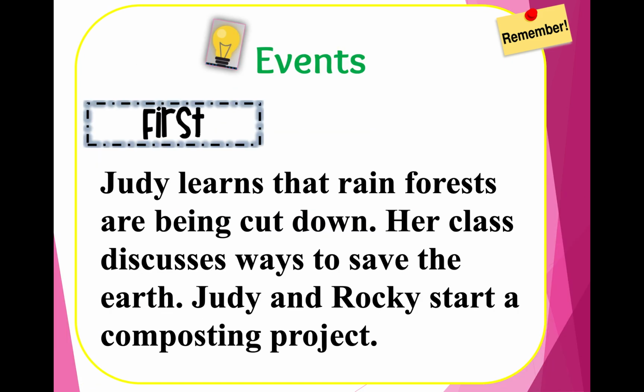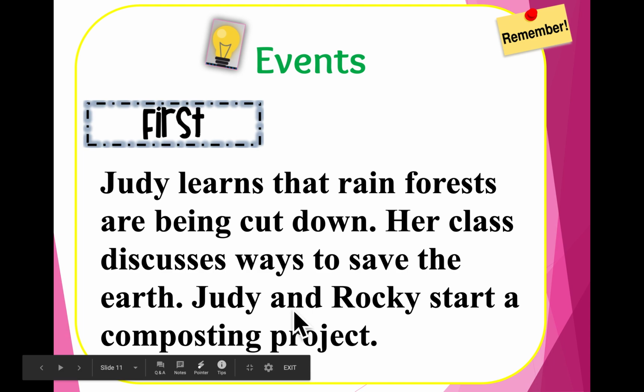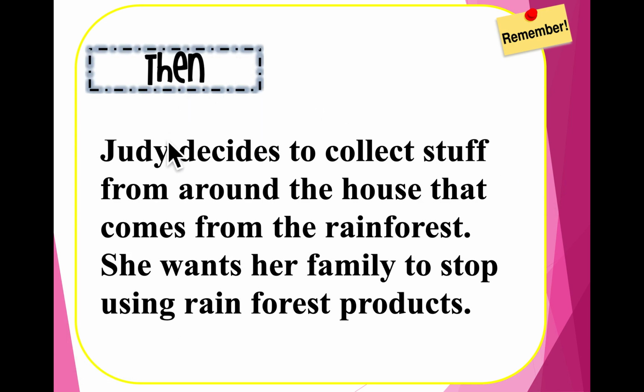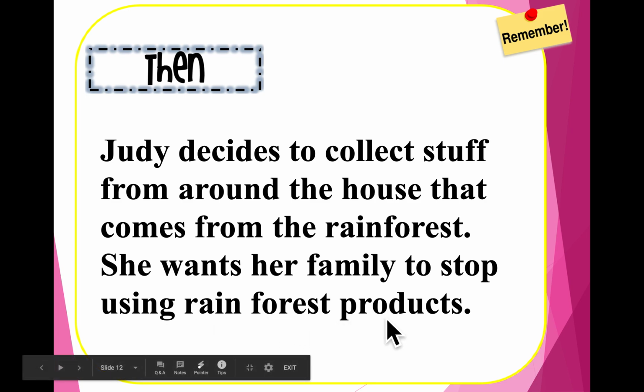All right, and we have some events. Remember, our stories have events which happen in order, beginning, middle, and end. So let's look at what happens first. First, Judy learns that rainforests are being cut down. Her class discusses ways to save the earth. Judy and Rocky start a composting project. All right, so this is the first event. Then, Judy decides to collect stuff from around the house that come from the rainforest. She wants her family to stop using rainforest products.